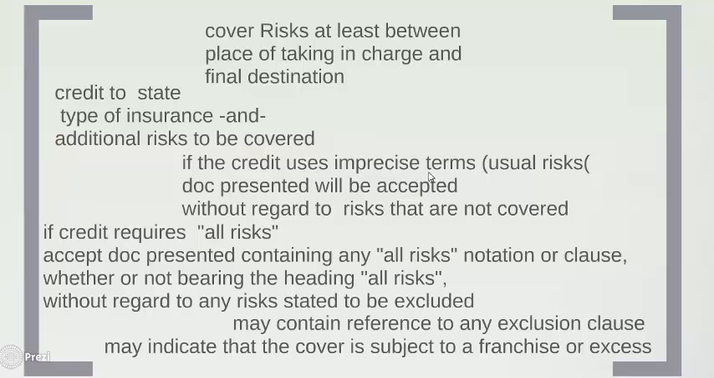If the credit uses imprecise terms, what's an example of imprecise terms? Usual risk. If the credit uses imprecise terms, the document presented will be accepted as it is, without regard to the risks that are not covered. So usual risk cannot be interpreted as risks A, B and C, and whether C is covered or not, the banks will not be checking. So the credit should state what type of insurance is required and what are the risks to be covered.